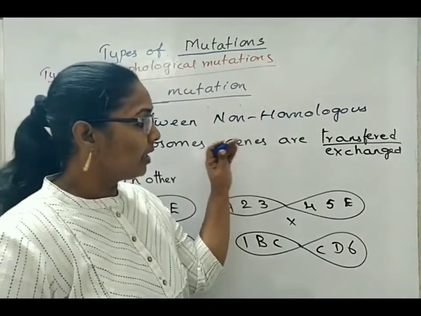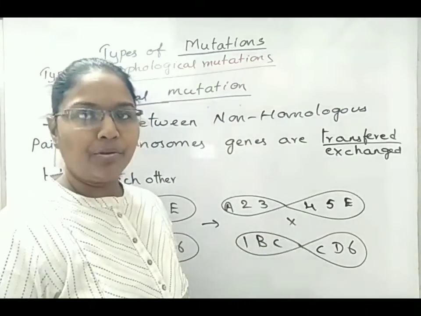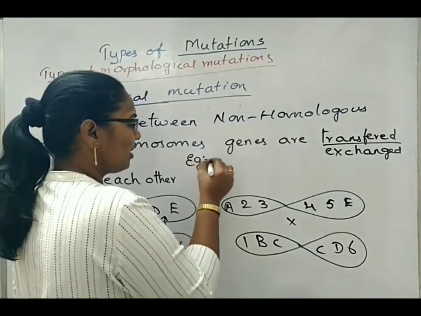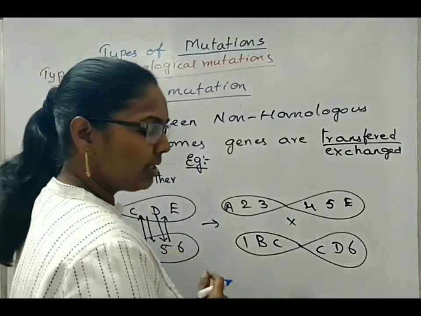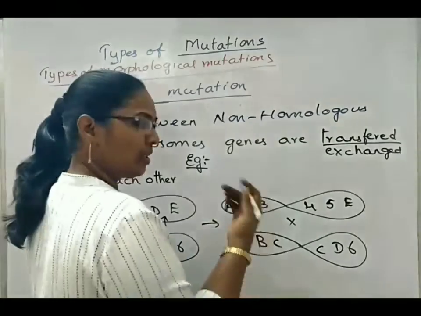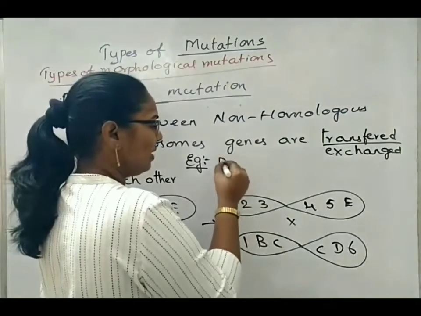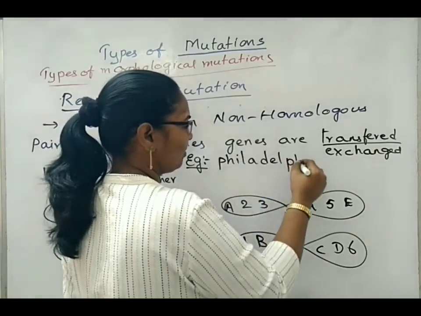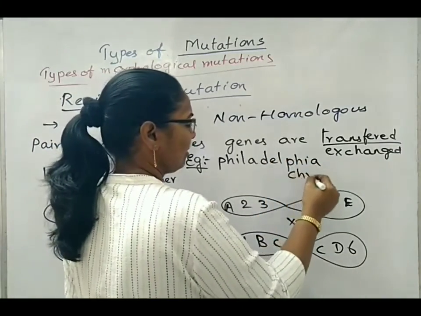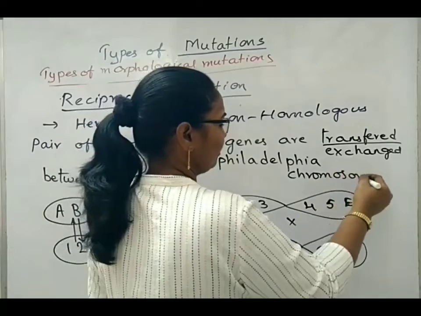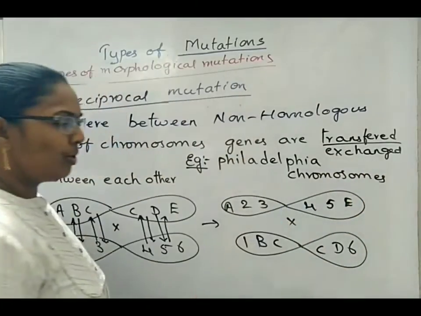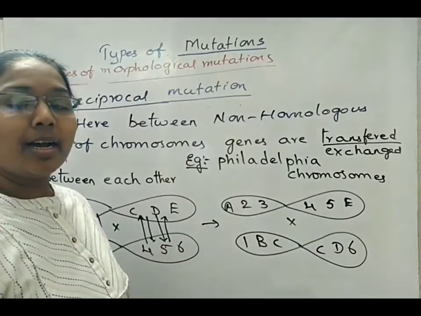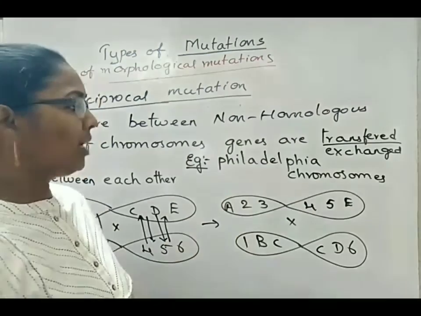Now, the chromosomes in such type of reciprocal mutations are given a term. Reciprocal mutations happen between what type of chromosomes? If a question was asked, the answer will be: the chromosomes are termed as Philadelphia chromosomes. These non-homologous chromosomes which are responsible for reciprocal mutations are termed as Philadelphia chromosomes.